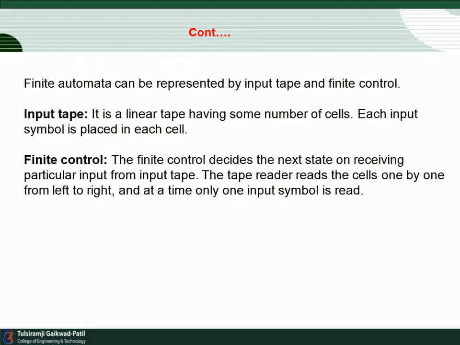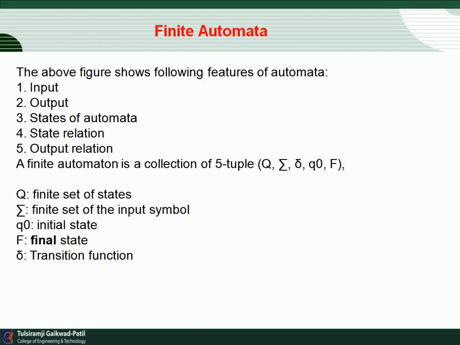Finite control decides the next state on receiving particular inputs from the input tape. The tape reader reads the cells one by one from left to right, and at a time only one input symbol is read. So this is the finite control. Next, finite automata have the following features. First is the input, second is the output, third is the state of automata, fourth is the state relation, fifth is the output relation. These are some features of finite automata.